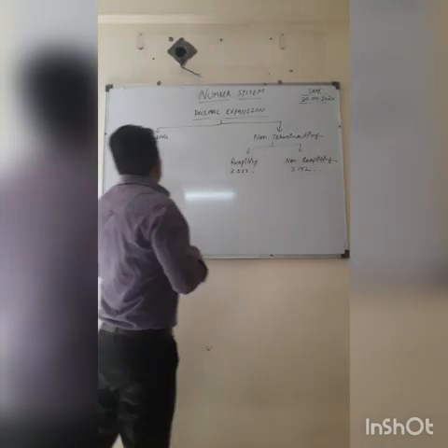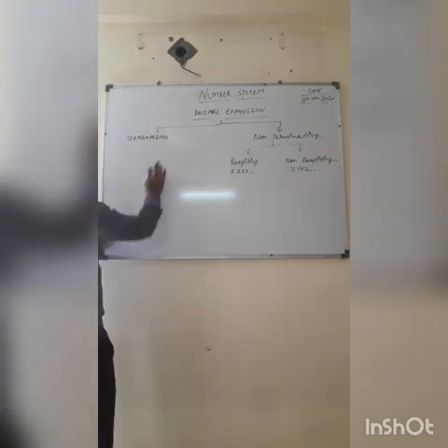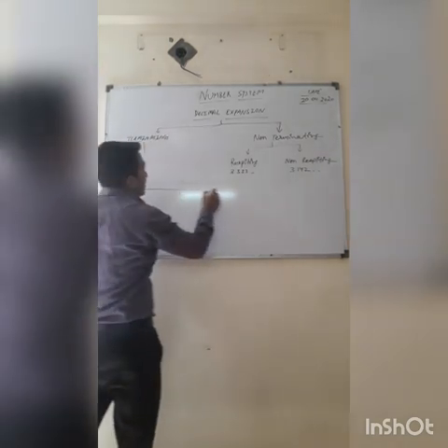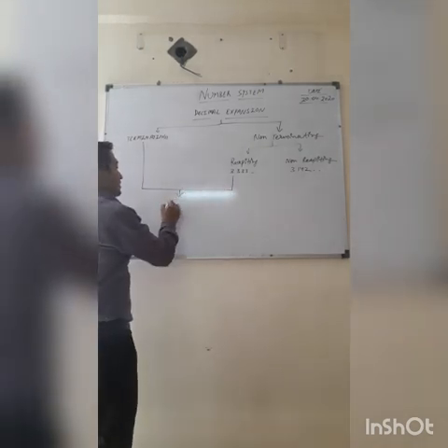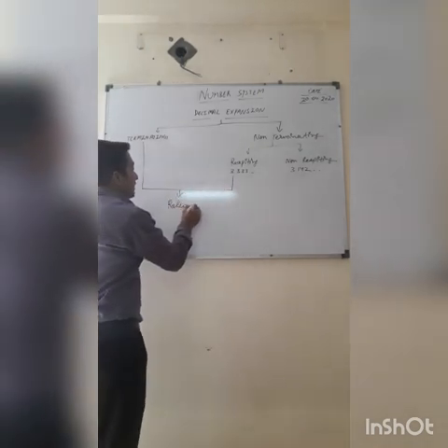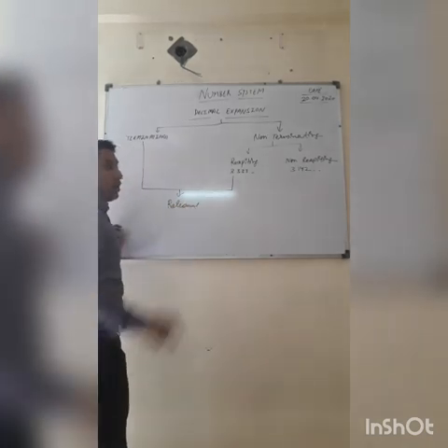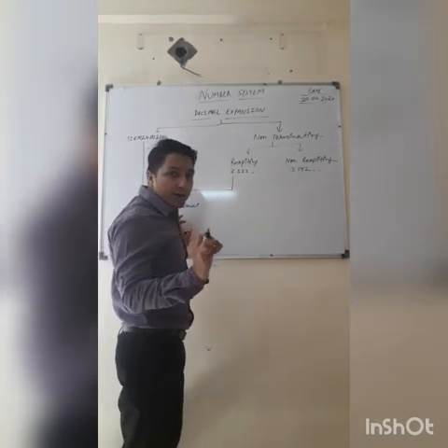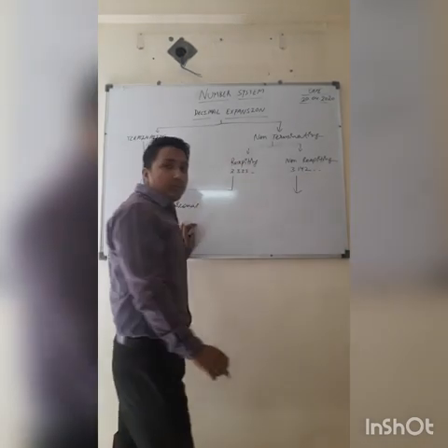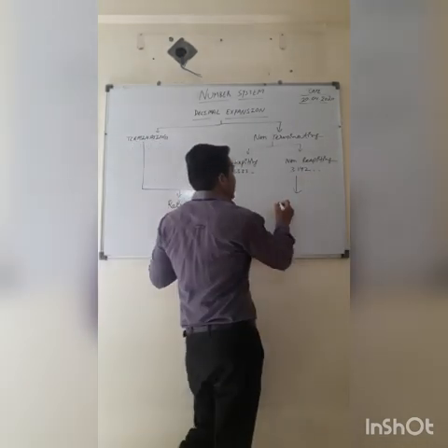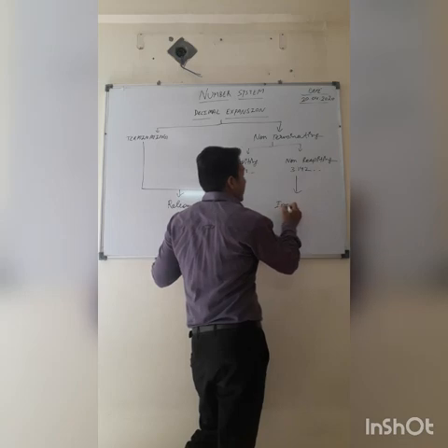So, all terminating and non-terminating repeating numbers are rational numbers. And only non-terminating, non-repeating numbers, the numbers which are only non-terminating, non-repeating, these numbers are irrational numbers.